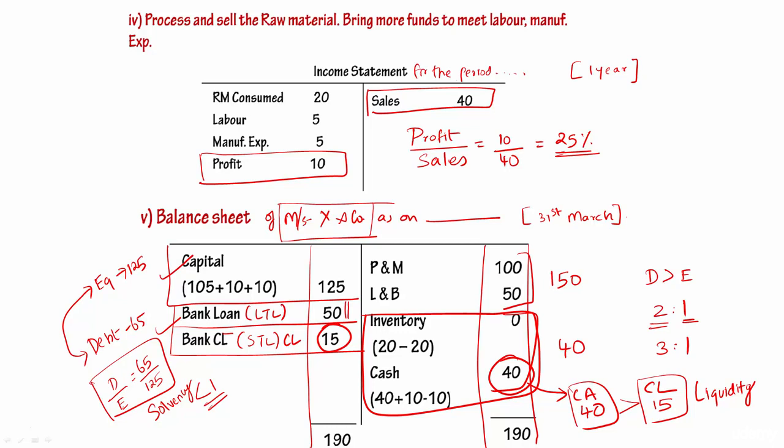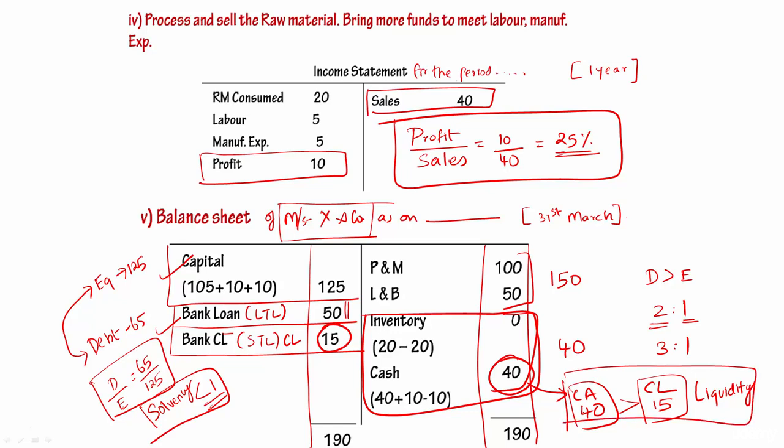Okay, so what we have done, we have understood what is the profitability, we have understood what is their solvency position, is it comfortable, we have also understood what is their liquidity. Now these are all the three broad parameters which we have to understand when we look at the financial statement. So by looking at this financial statement, we got a feel of all this. Now let me summarize this.